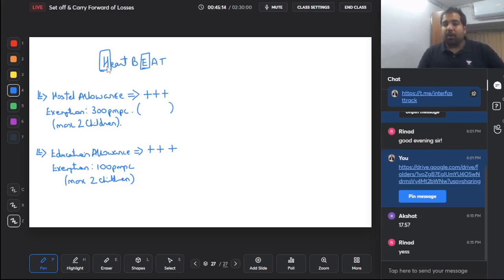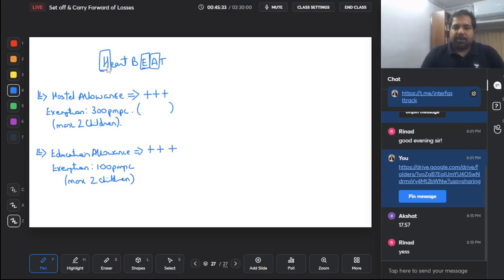Is there a limit on the amount you can get? No guys, there is no limit on the amount you can get. Your employer or your master can give you how much ever allowance you want, but there's a limit on the exemption because the government can't afford to give you unlimited exemption. So that's the concept here. Next, A.